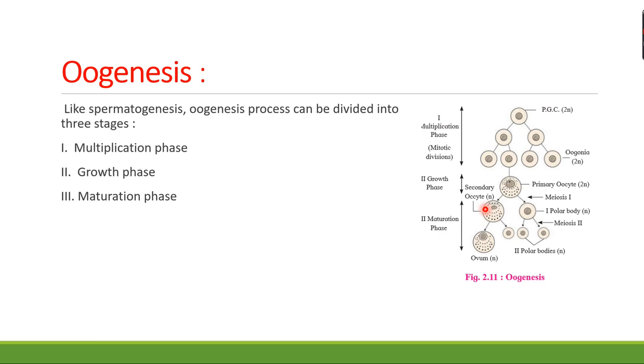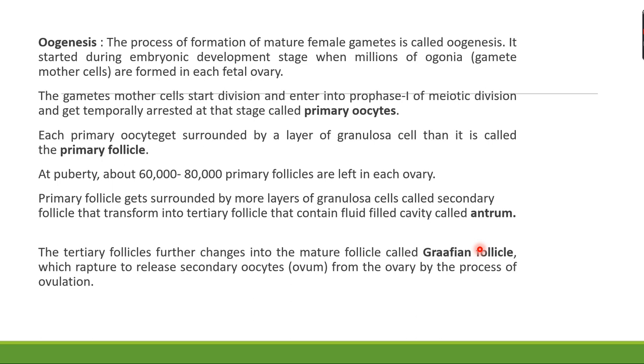Correct, students? So this is the tiny first polar body, and then the secondary oocyte retains the bulk of the nutrient, which is rich in the cytoplasm of the primary oocyte. And then the tertiary follicle changes into the mature follicle. The mature follicle is also called the Graafian follicle. You can check here, the tertiary follicles, when they get mature, are called the Graafian follicle.